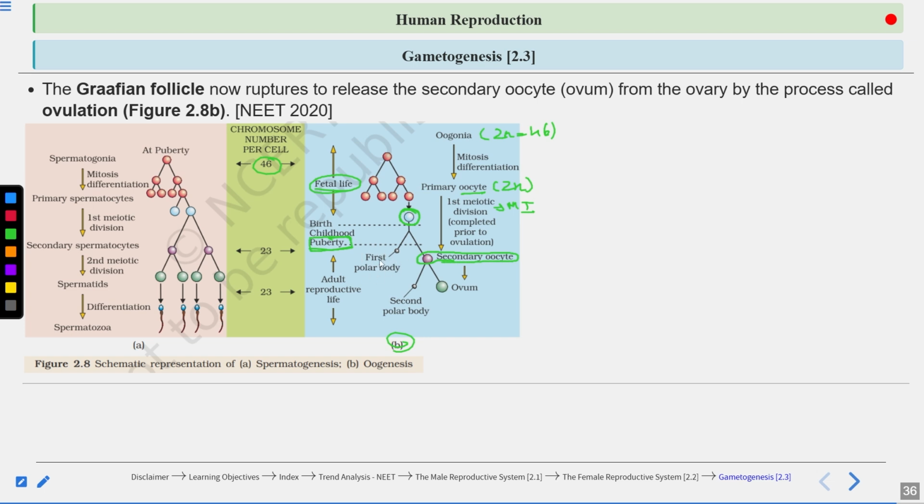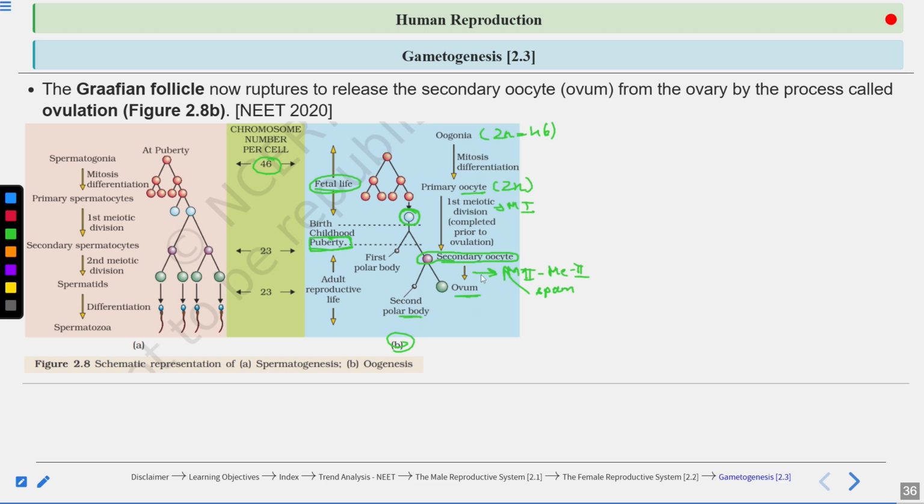This polar body can divide further mitotically, or it degenerates because there is very little cytoplasm in this polar body. Then this secondary oocyte is also arrested in the metaphase II of meiosis II. Then when the secondary oocyte comes in contact with the sperm, it will complete its meiosis II, and it will form a large ovum and a second polar body.